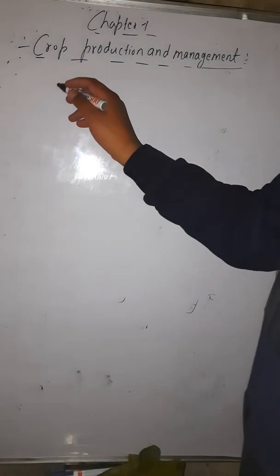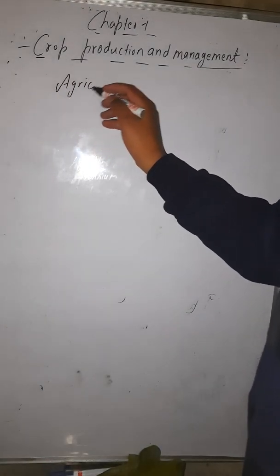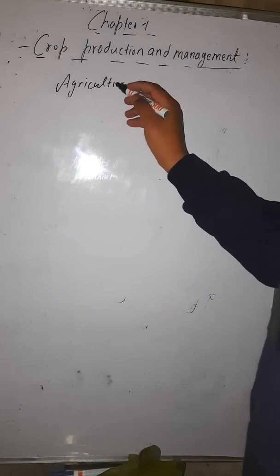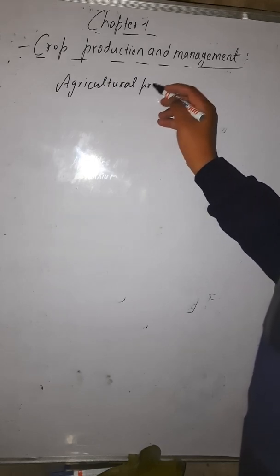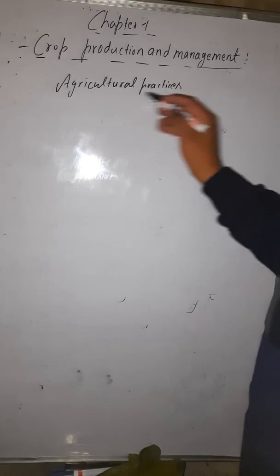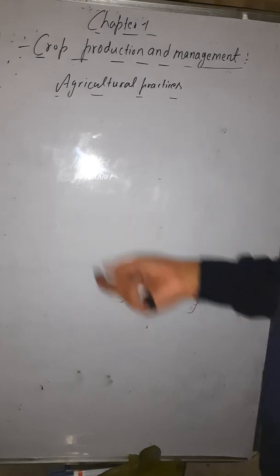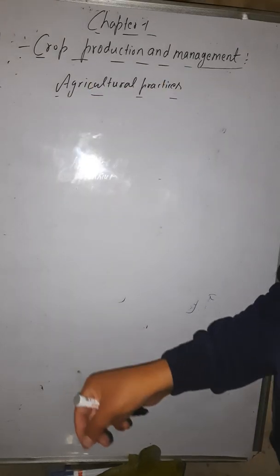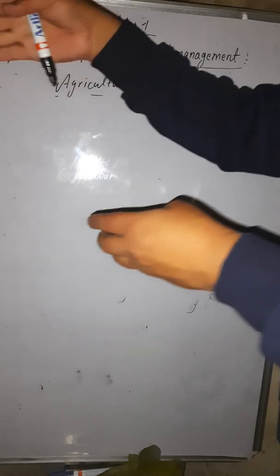Now, dear students, we will move ahead in chapter number one, crop production and management. Some other topics we will do today. So today we will start some other topics, some agricultural practices. This is the heading today, agricultural practices. Means how, from sowing the seeds up to the storage, this is the complete process. So this complete process comes under the agricultural practice.